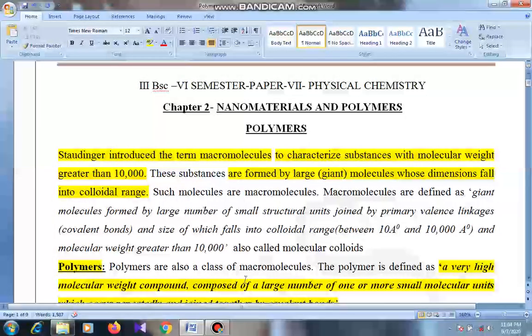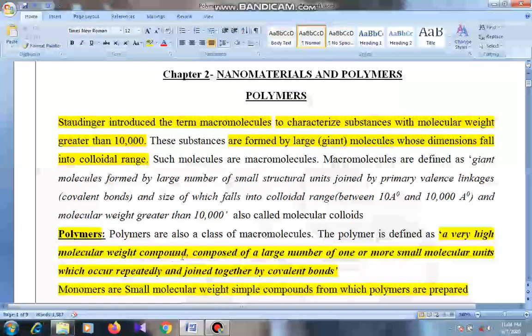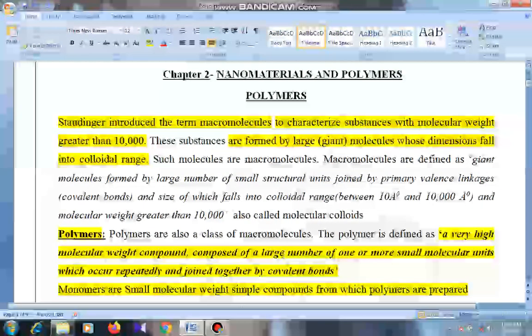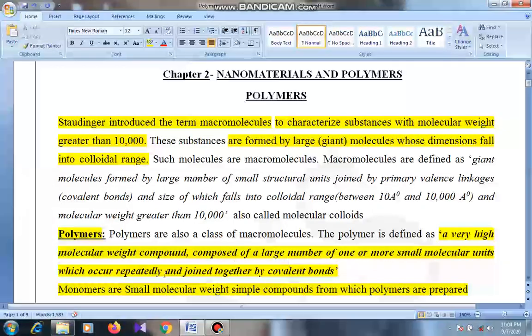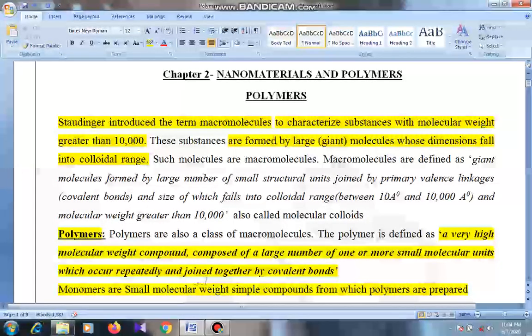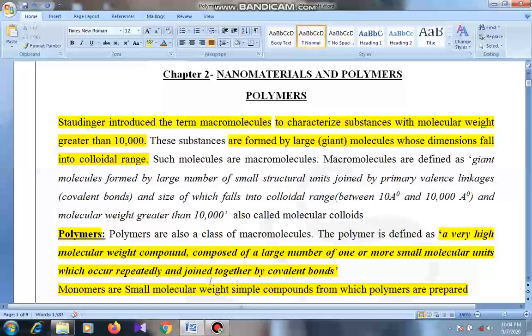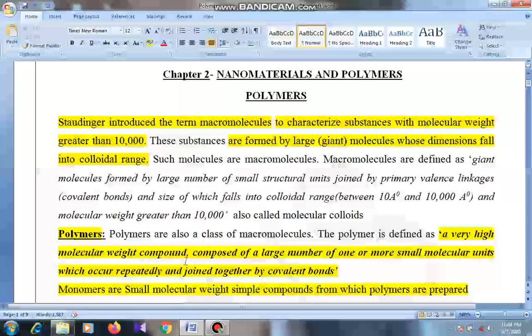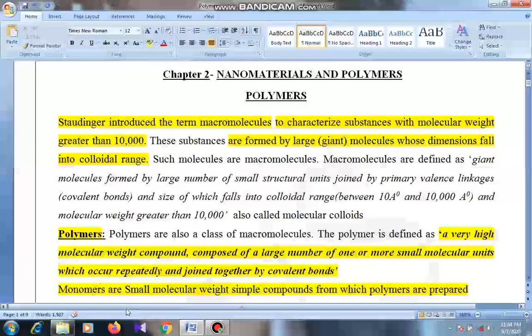The polymer is defined as a very high molecular weight compound composed of a large number of one or more small molecular units which occur repeatedly and join together by covalent bonds. Through covalent bonds, the smaller repeating units join together to form a big molecule of high molecular weight. Those compounds are called polymers. These repeating units are called monomers. These monomers are small molecular weight simple compounds from which polymers are prepared.